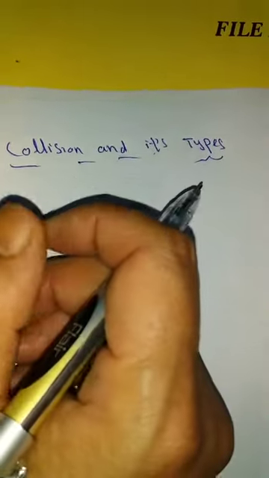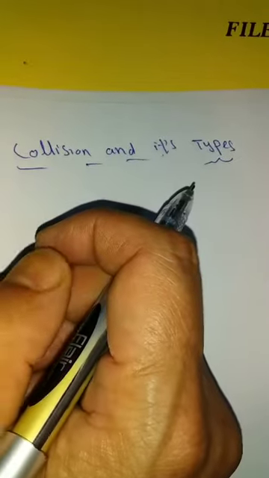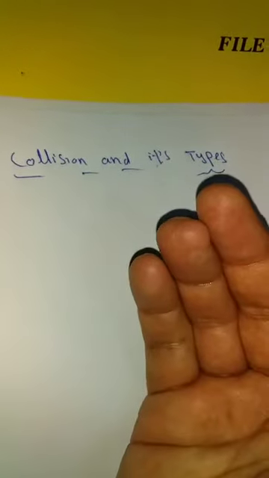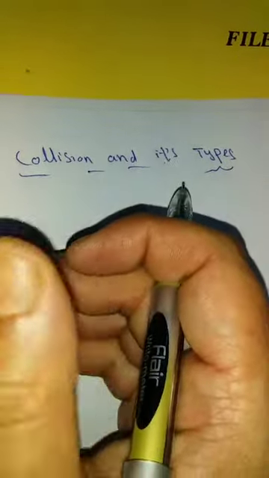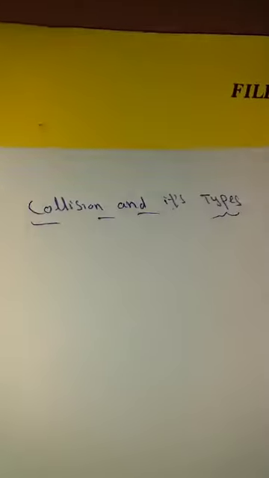Suppose we look on the road, a bike is colliding with a truck. It is a routine matter. In another example, suppose a bat is colliding with a ball. That means this is all about collision.